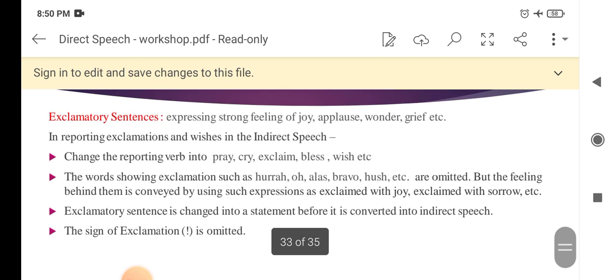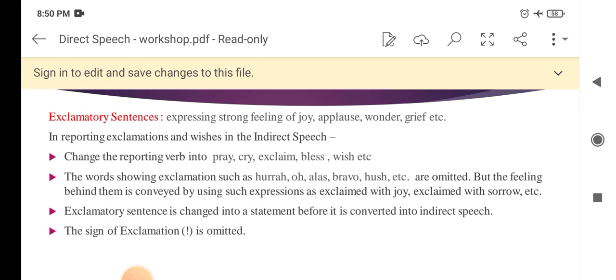Now we see exclamatory sentences. An exclamatory sentence expresses a strong feeling of joy, applause, wonder, grief, etc. In reporting exclamations and wishes in indirect speech, we have to follow these rules.